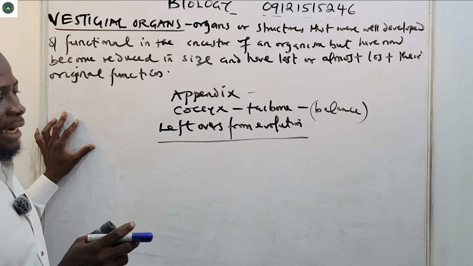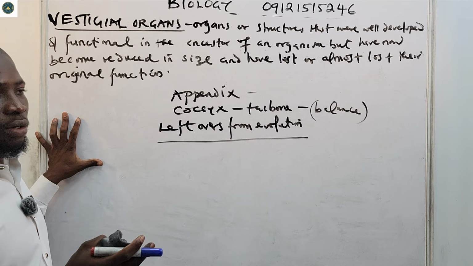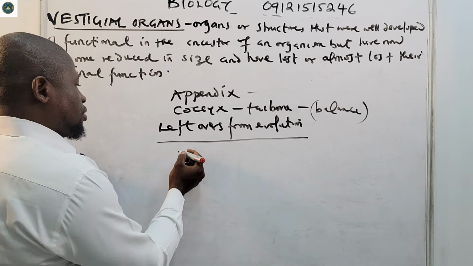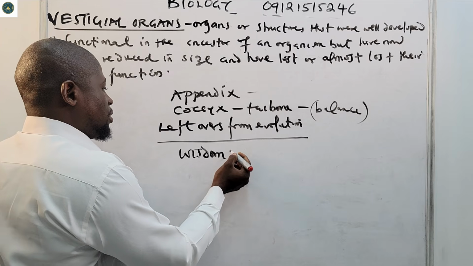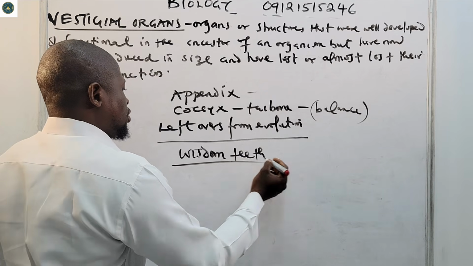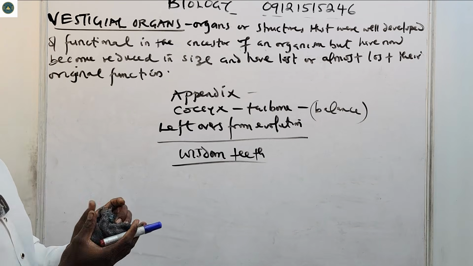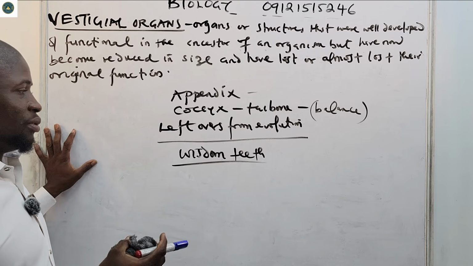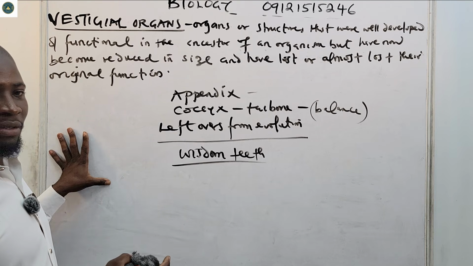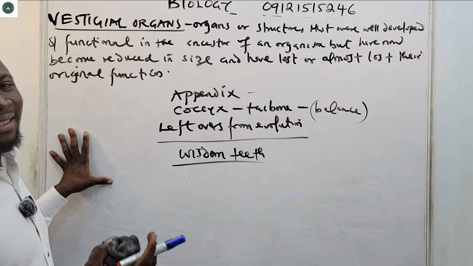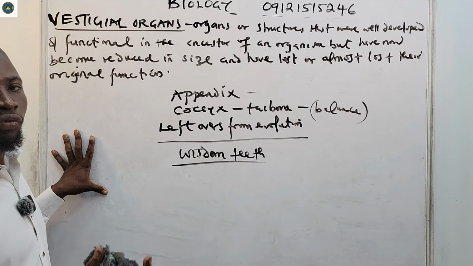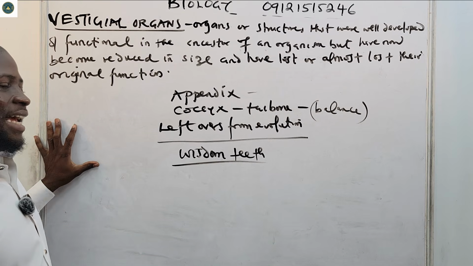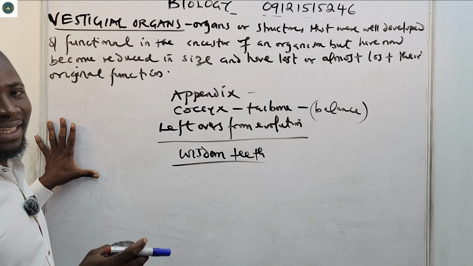Then we have wisdom teeth, which is also an example. Wisdom teeth were used for chewing tough plant food. But over time they become problematic and need to be removed. So wisdom teeth is another example of a vestigial organ.